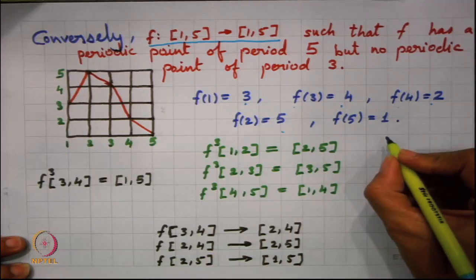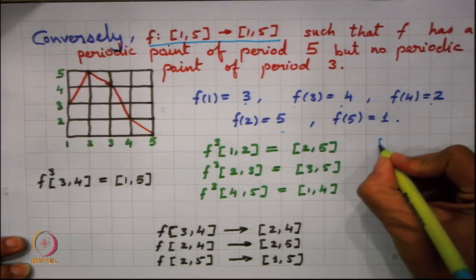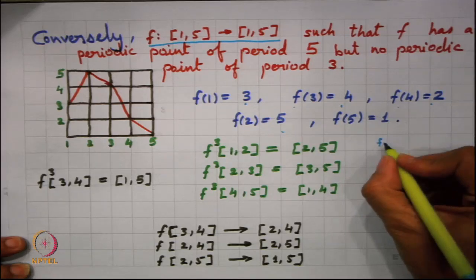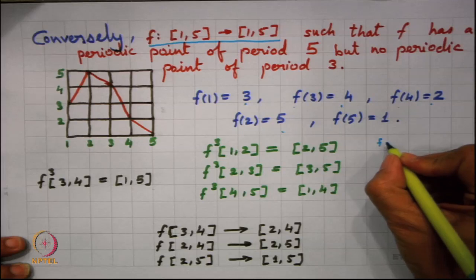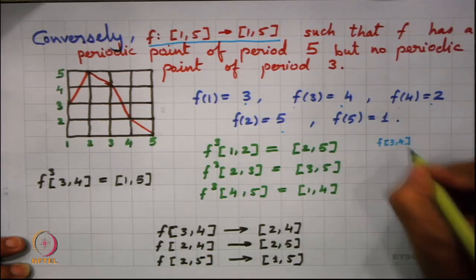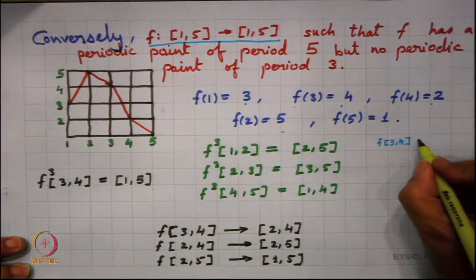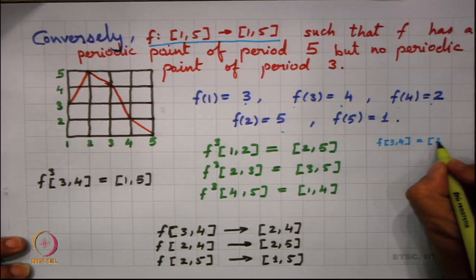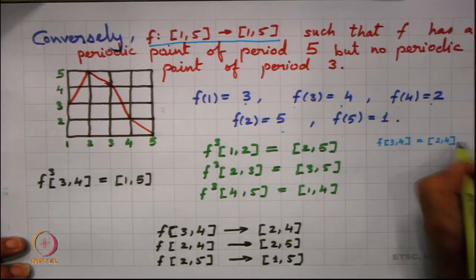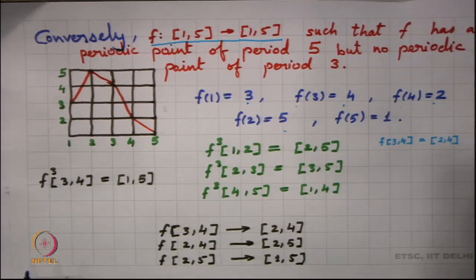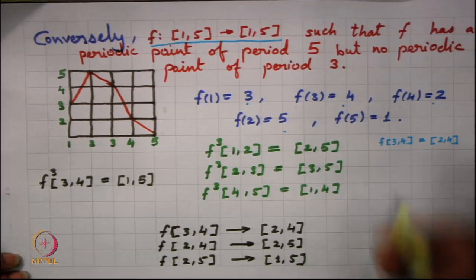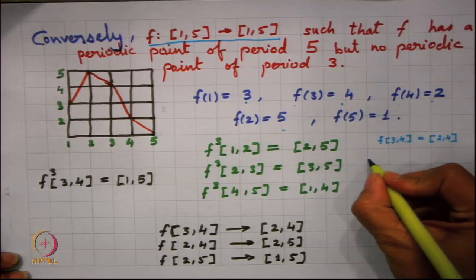So, now look into this fact. Let me look into what happens here. Say I am looking into what happens to f of [3,4]. Then f of [3,4] is [2,4]. Let us go back to our real analysis, and let us try to look into the intermediate value theorem.